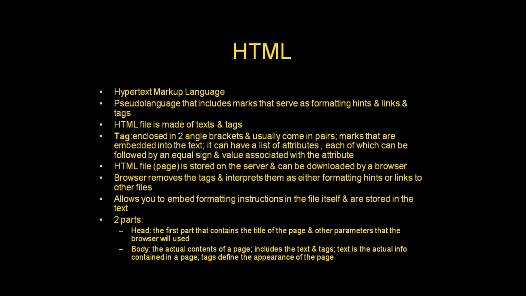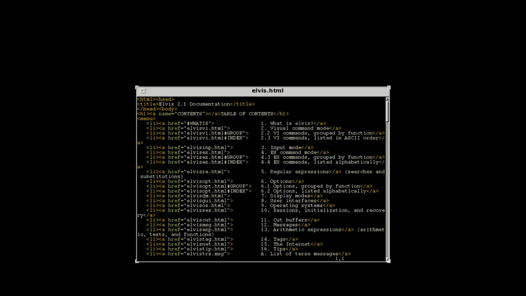HTML allows you to embed formatting instructions in the file itself, stored with the text. An HTML page has two parts: head and body. Head: the first part of the content, including the title of the page and other parameters that the browser will use. Body: the actual content of a page, including the text and tags. Text is the actual information contained in a page. Tags define the appearance of the page. You can see an example of an HTML program.